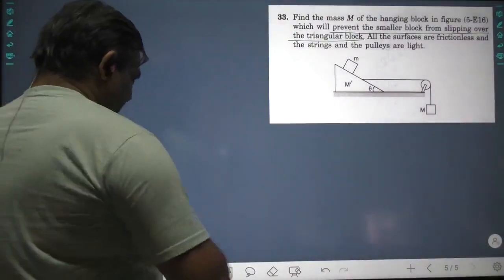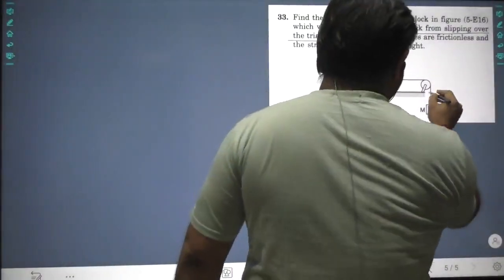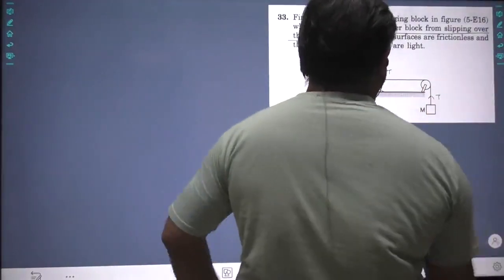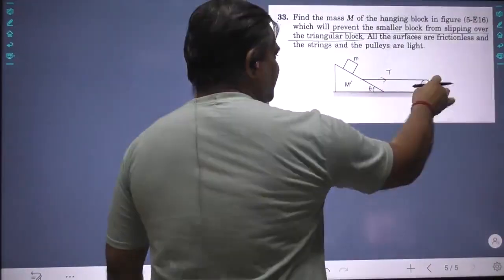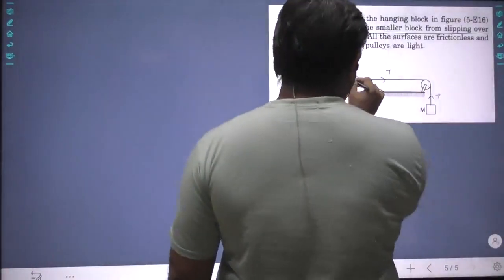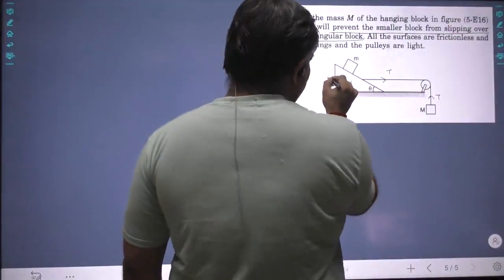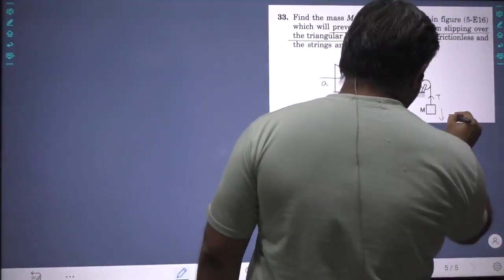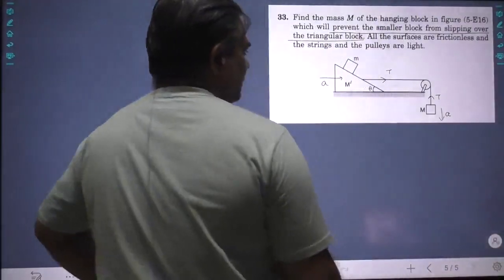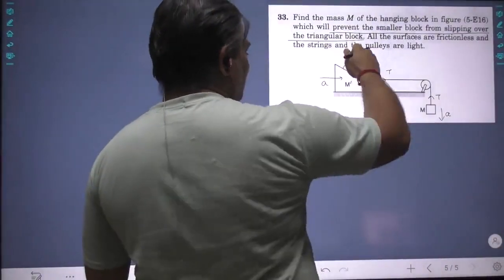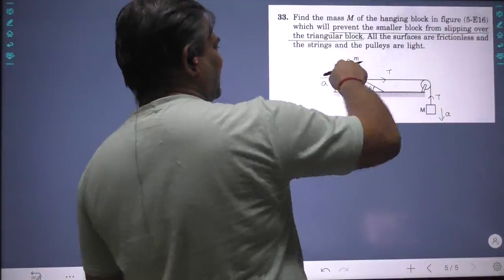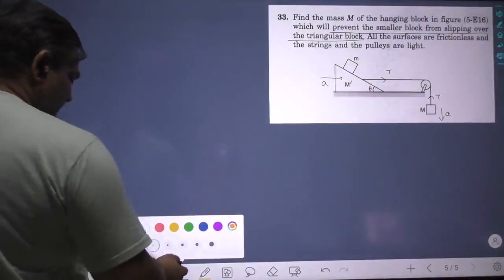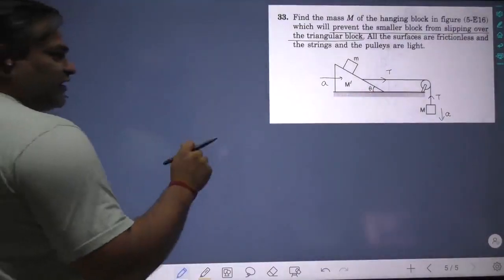Tension always pulls. So let us take a tension as T. So it is T, it is T, like this. Now this is a string. So for this block, if this m dash has an acceleration a, then this m will also have an acceleration a. Now we want small m to not have any acceleration. Let us see what we can do. Okay, now let us write down forces first.